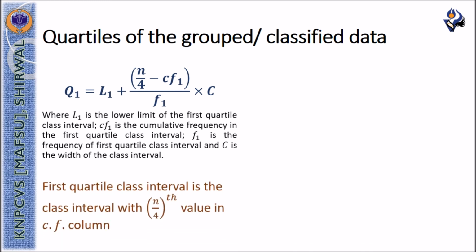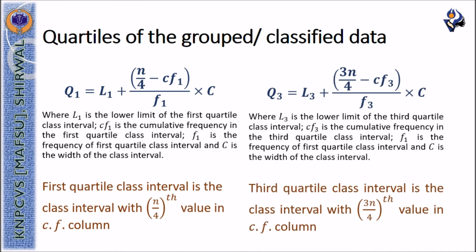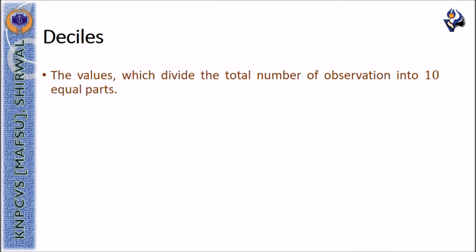The first quartile class interval is the class interval which is having n by fourth value in its cumulative frequency column, and the third quartile class interval is the class interval which is having 3n by fourth value in its cumulative frequency column. Similarly, the deciles are the values which divide the total number of observations into 10 equal parts.